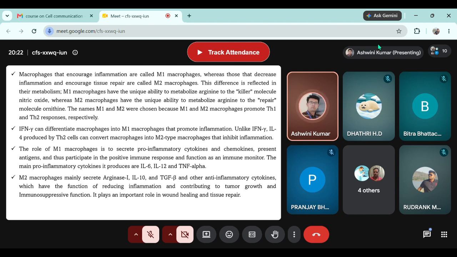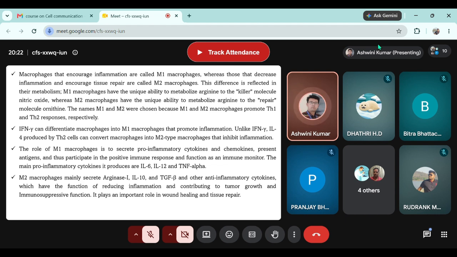And now, because the pathogens are killed, a level of inflammation is not required, and therefore the wound will convert M1 macrophage into M2 macrophage. That means they will indicate to the macrophage that your role as a pro-inflammatory macrophage is over. Please come down to the anti-inflammatory stage and metabolize arginine to ornithine so that I can repair myself.